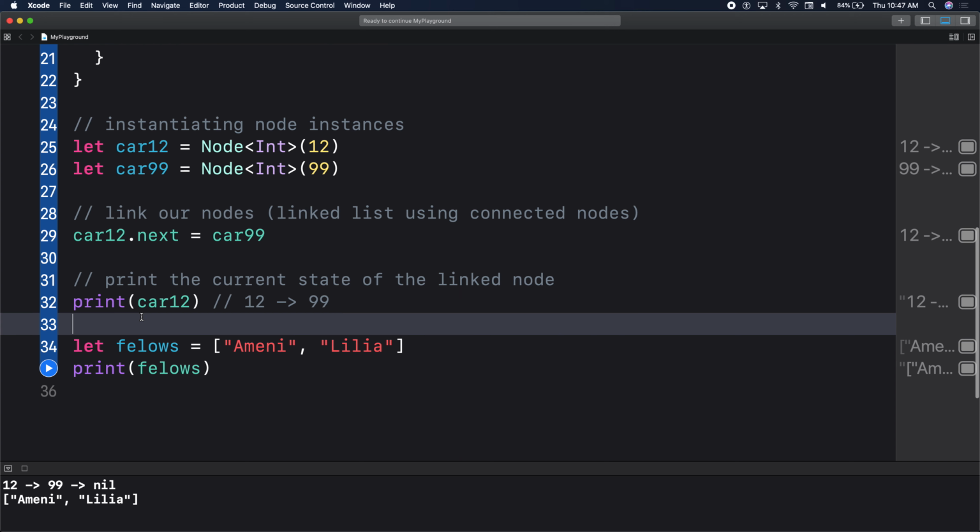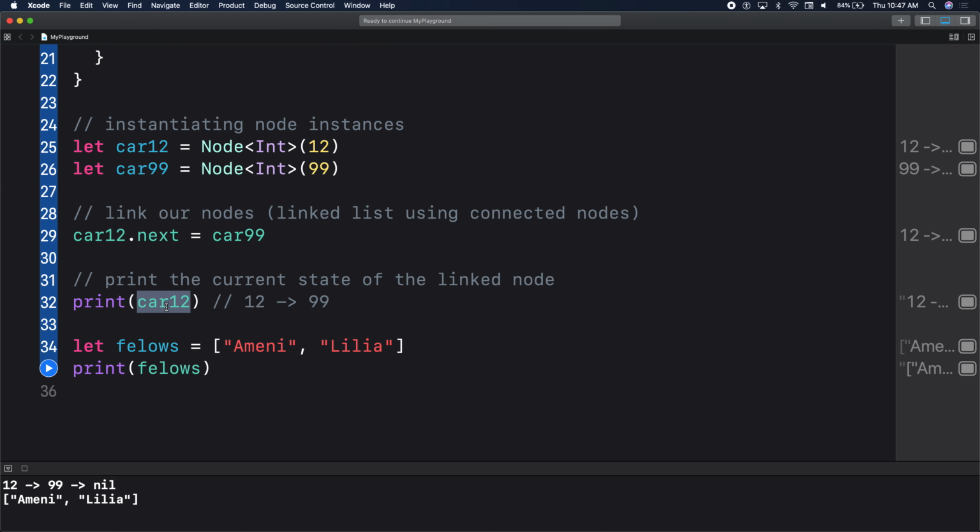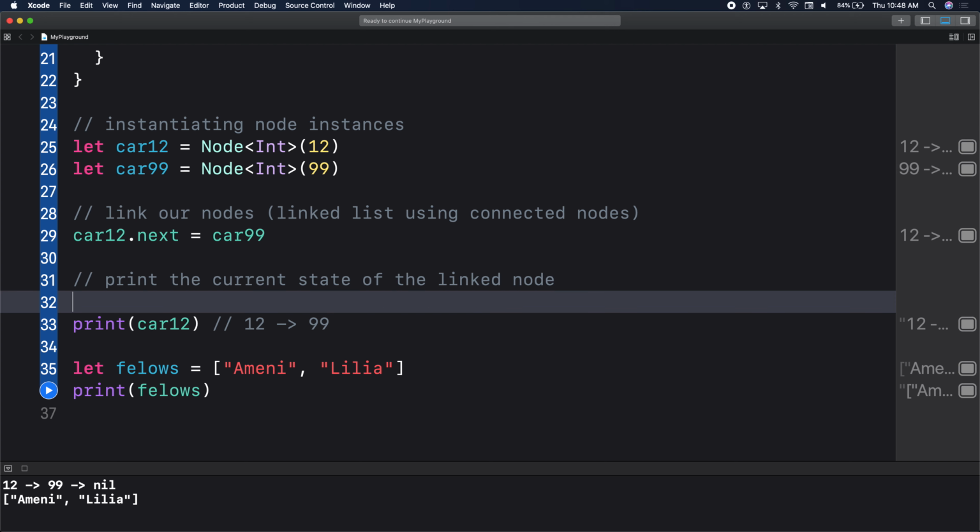And we were able to print it, and for the magic of that whole print statement, we had to conform in order to print our connected nodes in a readable manner.